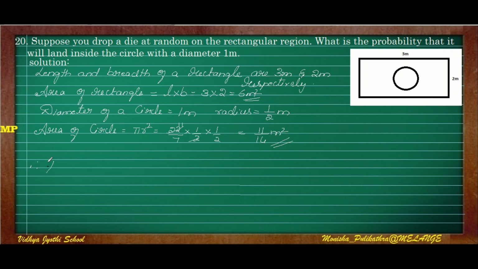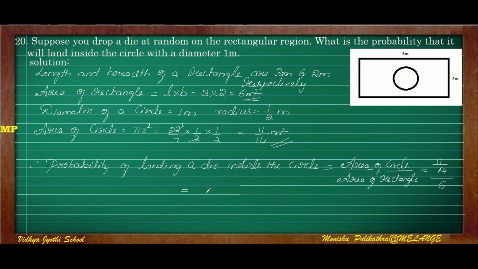Here we need to find the probability of landing a die inside the circle. This can be found by dividing the area of the circle by the area of the rectangle. The area of the circle which we have found is 11 by 14, and the area of the rectangle is 6.